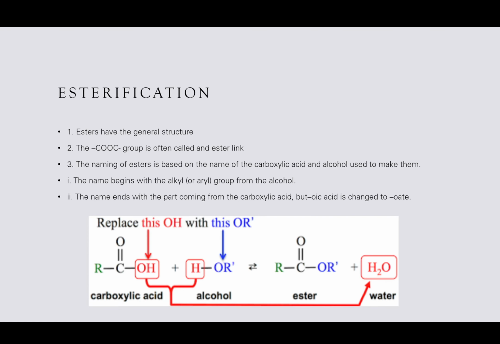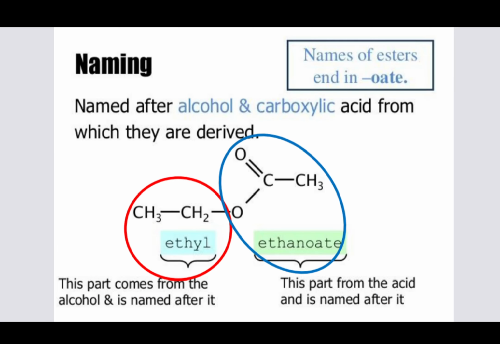Esterification, right? So it's looking at some esters. Esters have a general group COOC, so an alkyl group is usually connected to an oxygen, which is also connected to an alkyl group. So this is it now. We see the creation of the ester through carboxylic acid and alcohol that we looked at already, to create the ester and water. It is a condensation reaction, with the creation of a smaller molecule here, which is water. Naming them now.